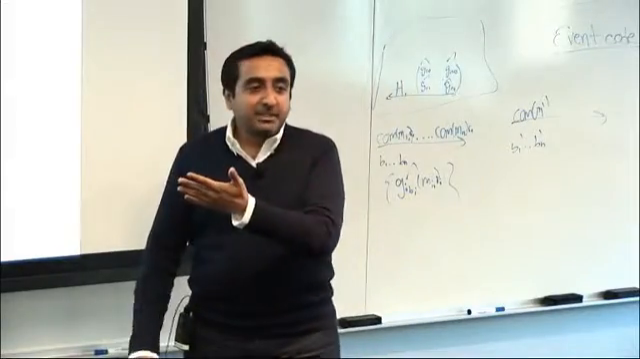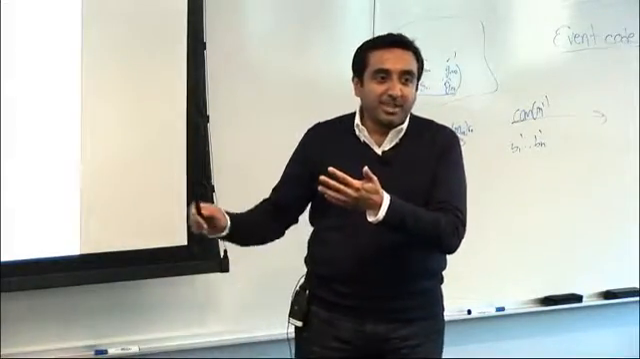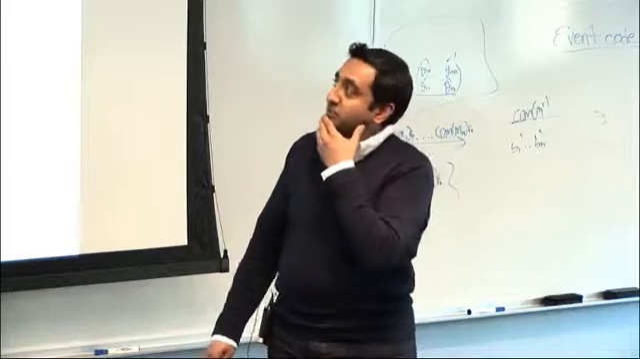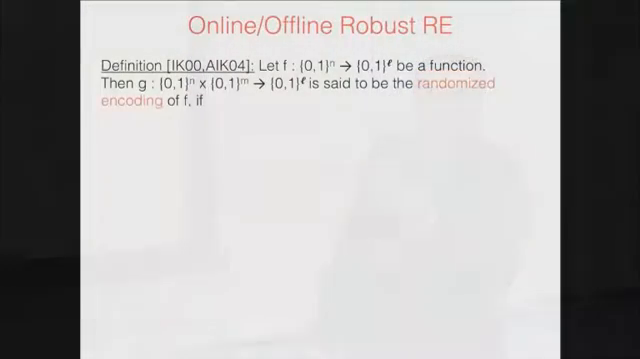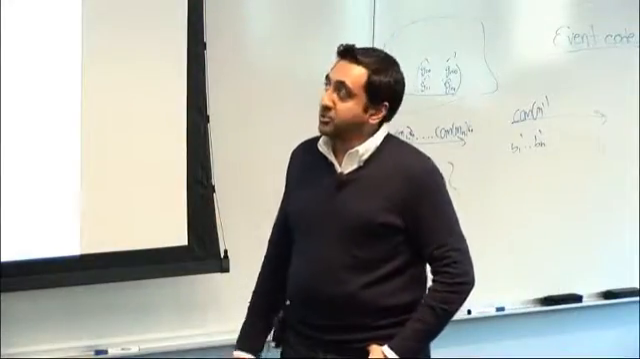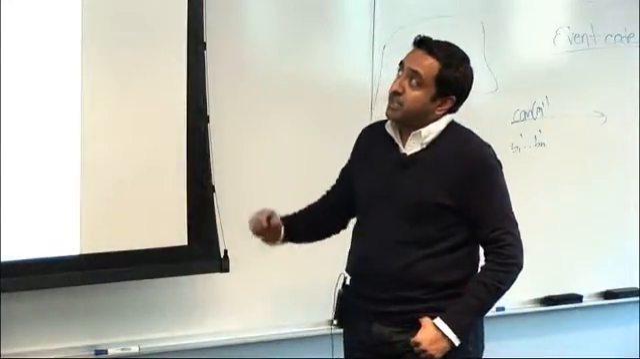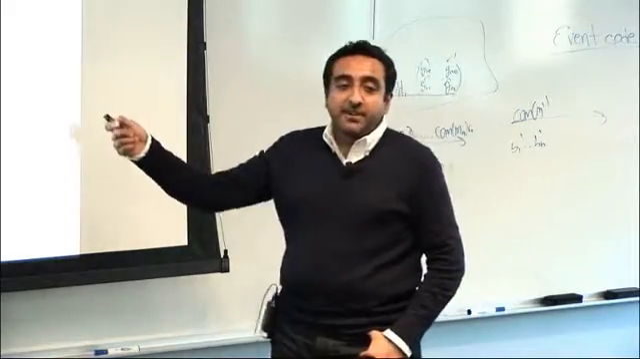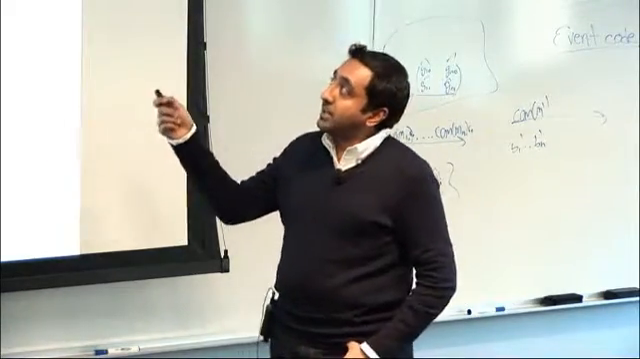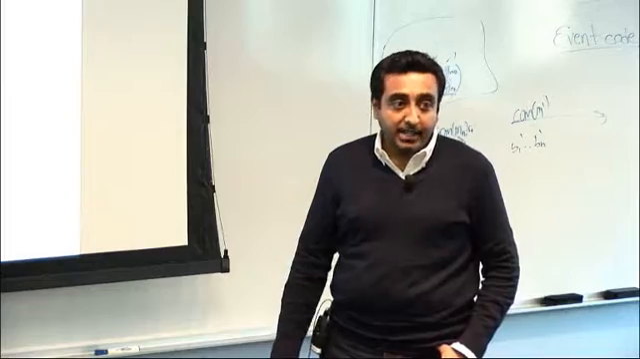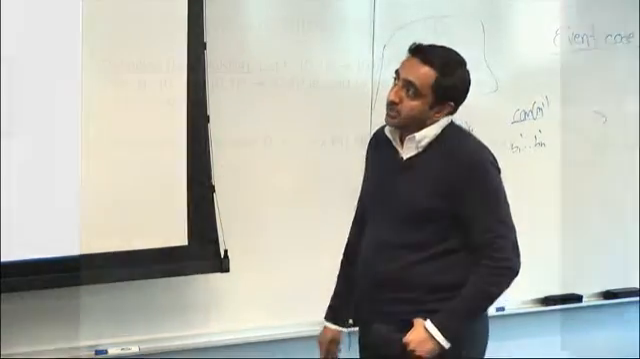All right, so first let me define randomized encoding. This requires a lot of things. I'm going to follow the definition of Ishai, Kushilevitz '00 and Applebaum, Ishai, Kushilevitz '04. So for any function f, I'm going to define a function g to be a randomized encoding of this function f if the following properties hold.